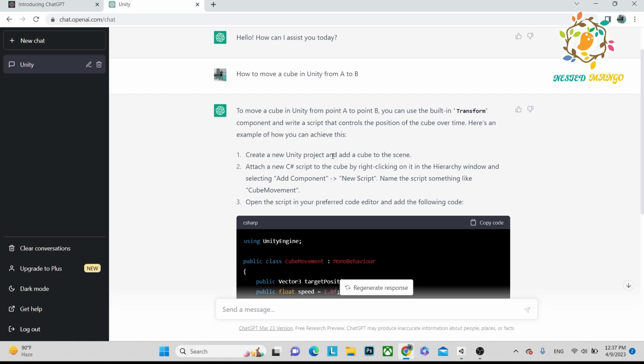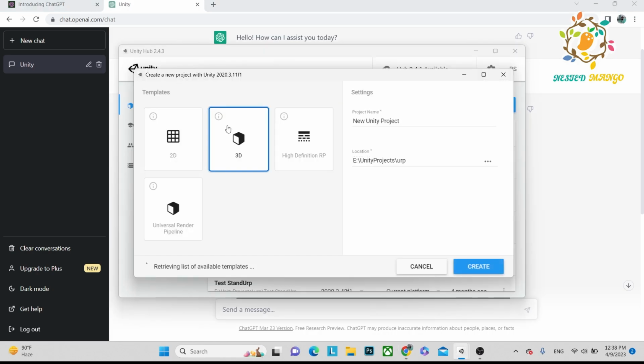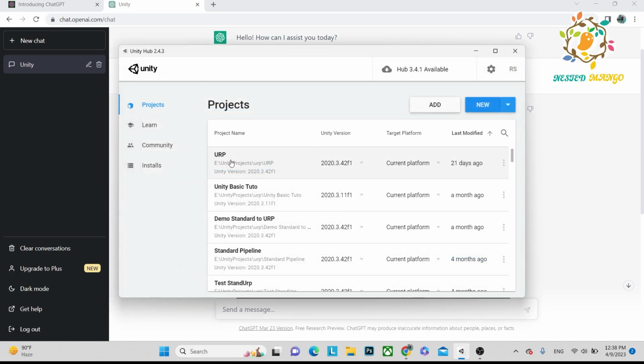Create a new Unity project, add a cube in the scene, and add a C# script to the cube by right clicking on it in the hierarchy window, add component, new script. Name the script something like CubeMovement. It is not telling me to choose the Unity version. I think that is not important, but it doesn't mention any pipeline either. So let's suppose we are creating in URP. I already have one project in URP.